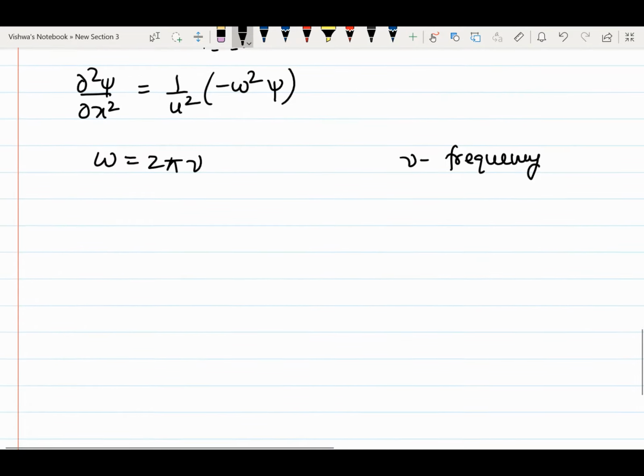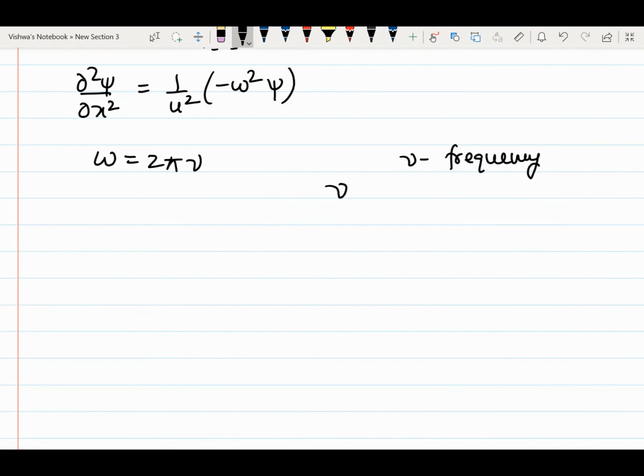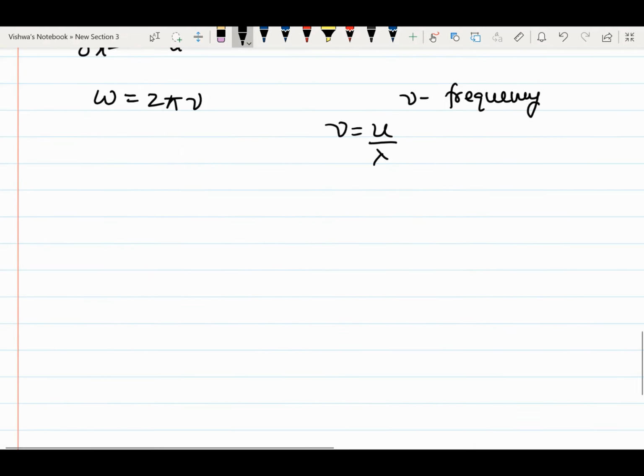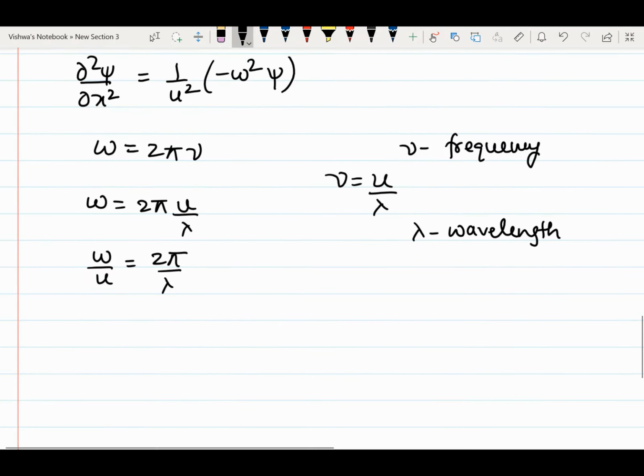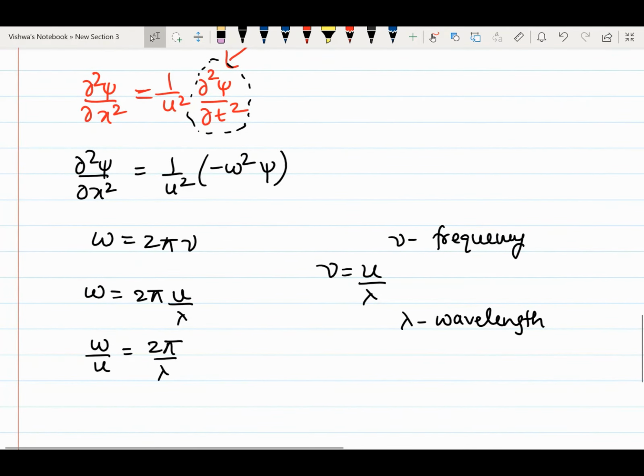Then I can write this ν as velocity divided by wavelength, where λ is wavelength, so we can substitute ω = 2πu/λ. Then finally ω/u = 2π/λ.